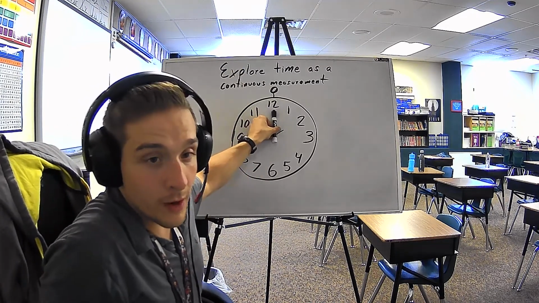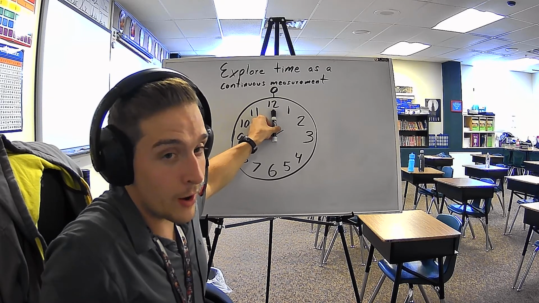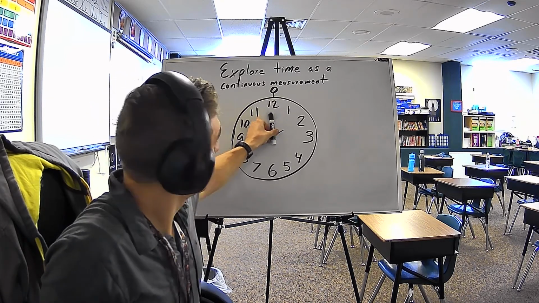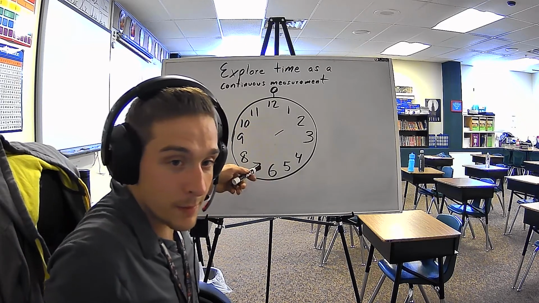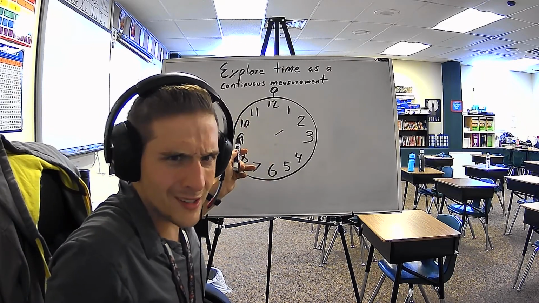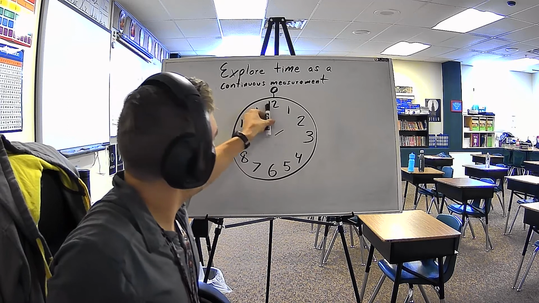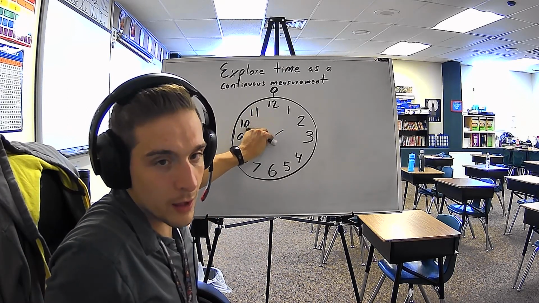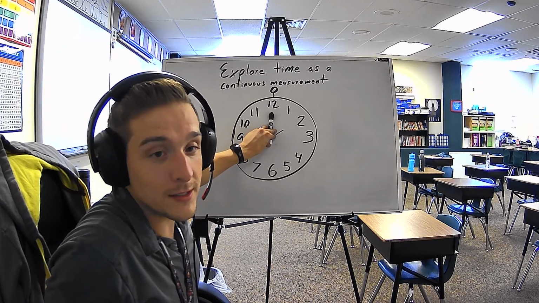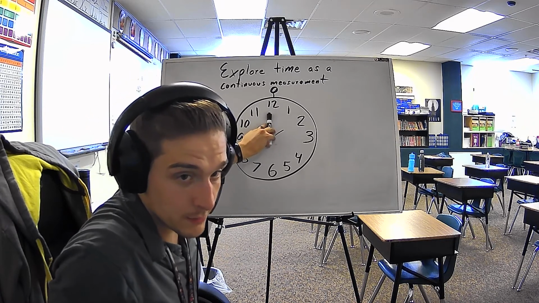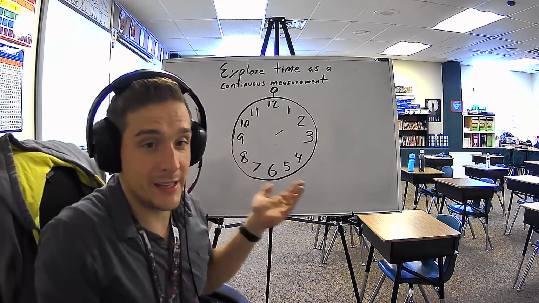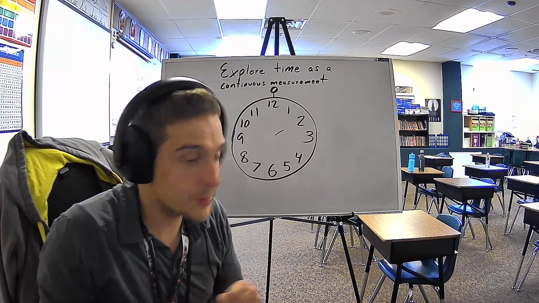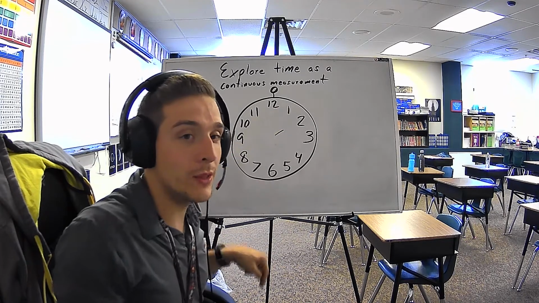So we know that in 1 hour, there are 60 minutes. Now, looking at this, you might wonder, where's 60? Because 1 hour is when that minute hand goes all the way around the clock and back up to the top. That's 60 minutes. And once again, you're like, well, I don't see 60 on here. How do I know what 60 is?